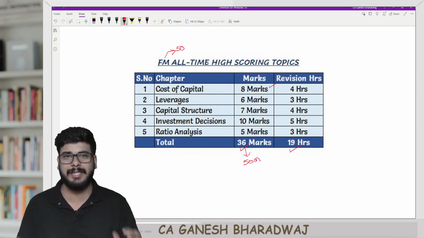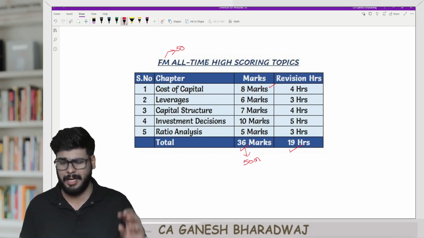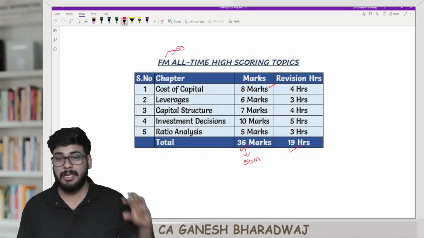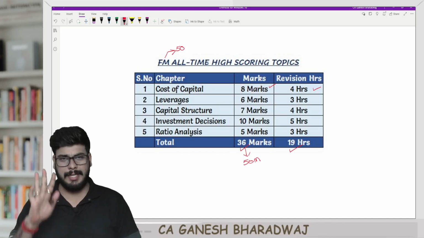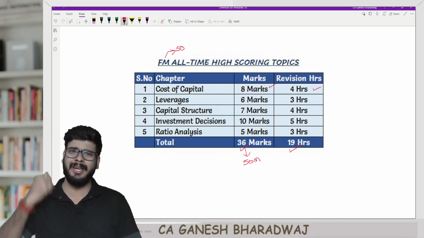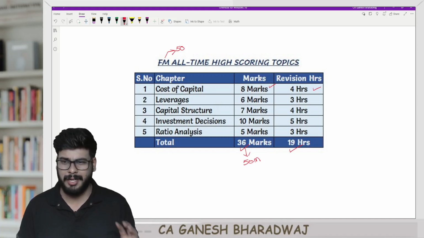So now you first start off with your cost of capital chapter, and on an average, in every attempt, cost of capital gets tested for somewhere around 8 to 10 marks. Conservatively, I've taken 8 marks. Now, sir, how many hours are we going to spend here? 4 hours of revision. It's absolutely sufficient, right? Your KD, KE, KP, KR, every single thing you can cover in a span of 4 hours.